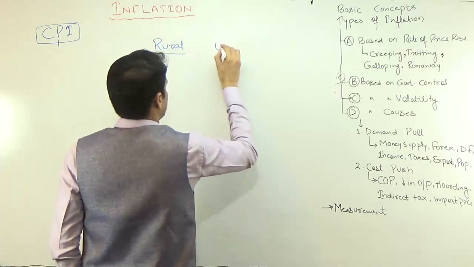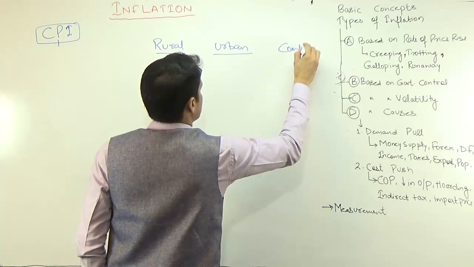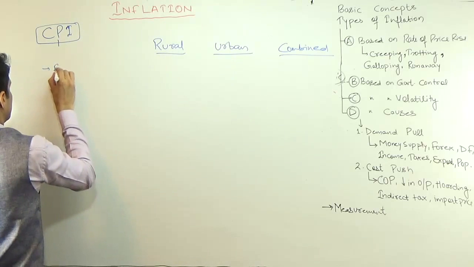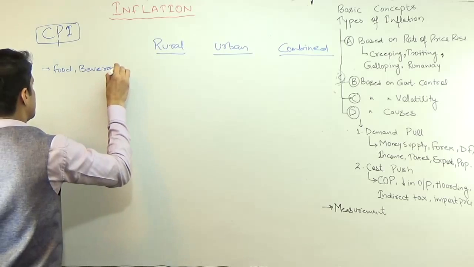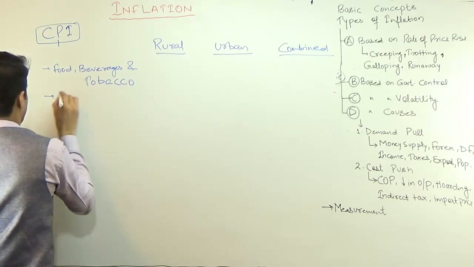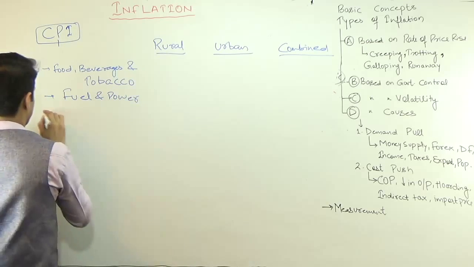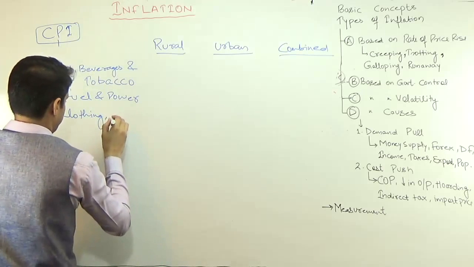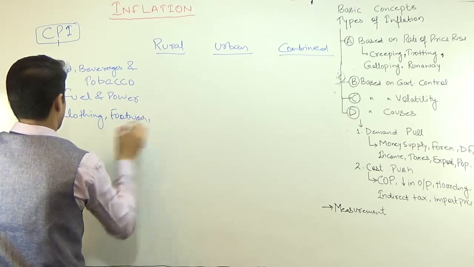Percentage of rural, percentage of urban, percentage of combined. So first we have food, beverages and tobacco, then we have fuel and power, then clothing, footwear and bedding also.